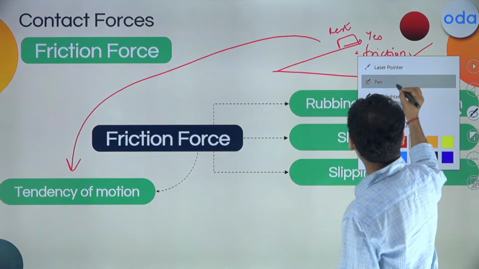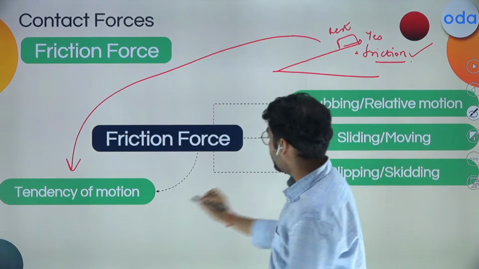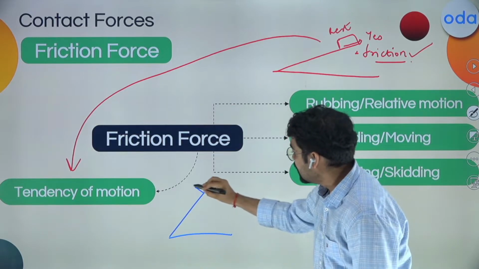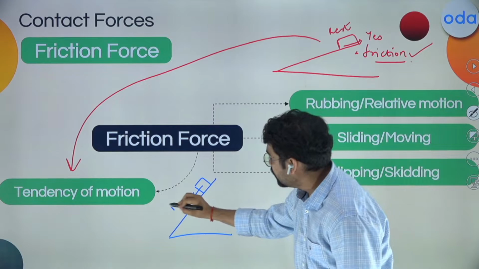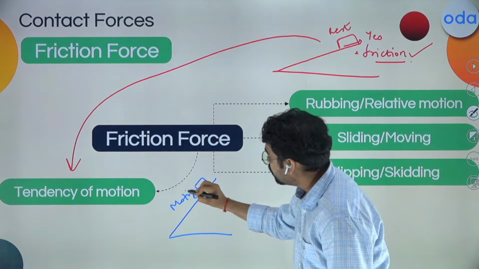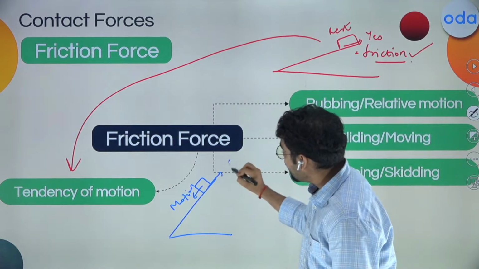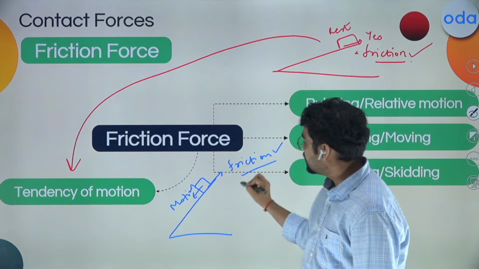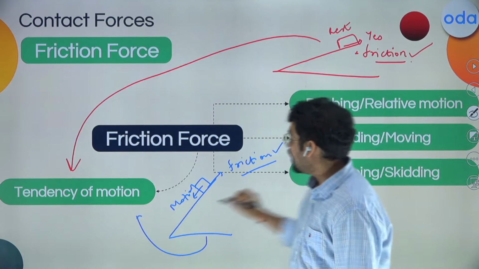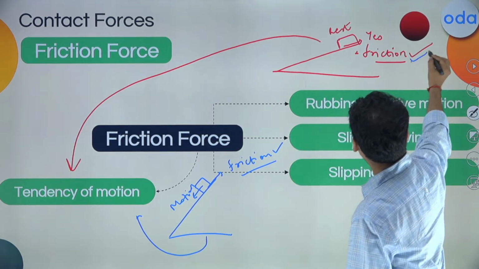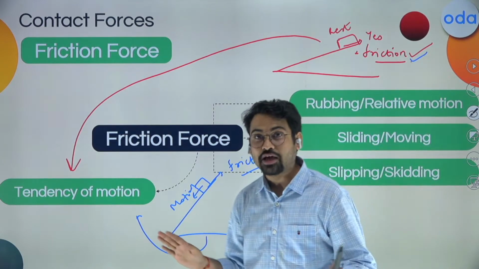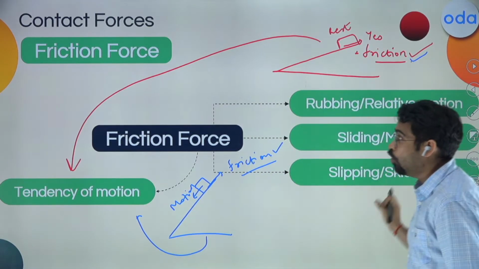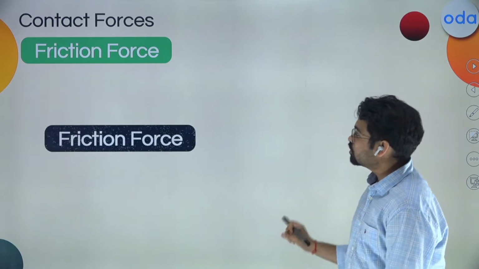Let us say that this time around I have a bigger plane like this. In this, the block will obviously be moving, and if it is in motion, again friction acts in the opposite direction. So in both these cases, the blue one as well as the red one, friction is there. So this is one important point that I wanted to focus upon. I hope you've understood about the friction force as well.